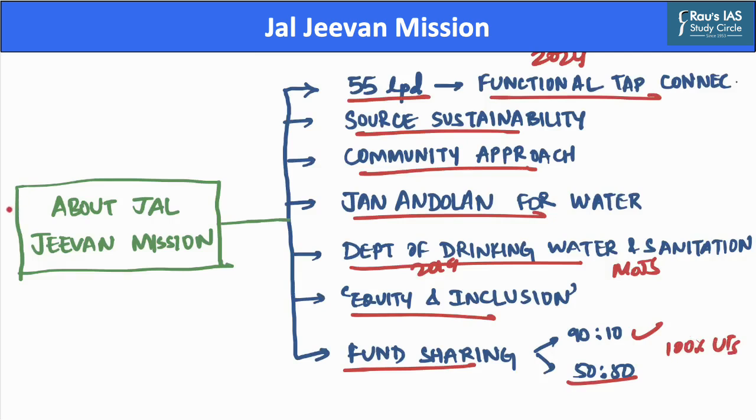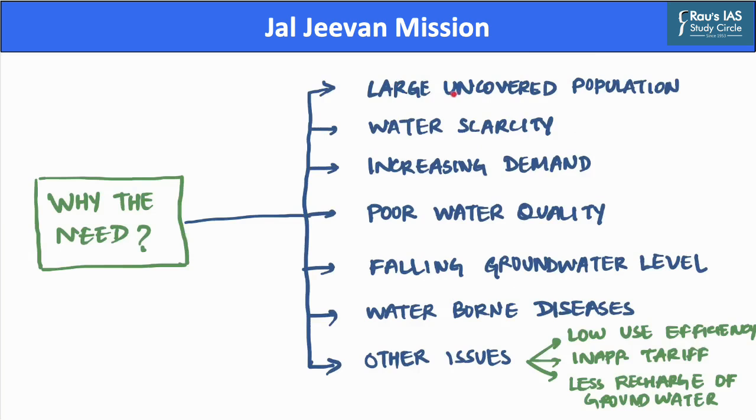Now that we have discussed the Jal Jeevan Mission, let us take a look at why this mission was needed in the first place. The first reason is that India had a large uncovered population which did not have access to piped water connection. In urban areas, 40.9% of the households have piped water connection, whereas around 50% of rural households and 28% of urban households are without access to an improved source of drinking water throughout the year.